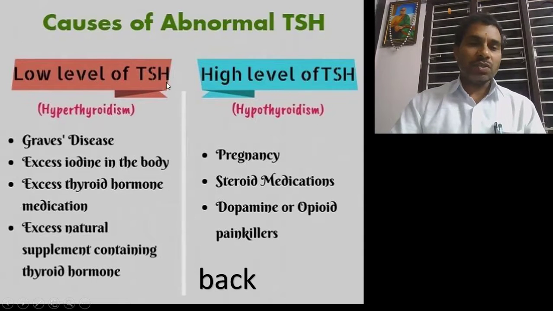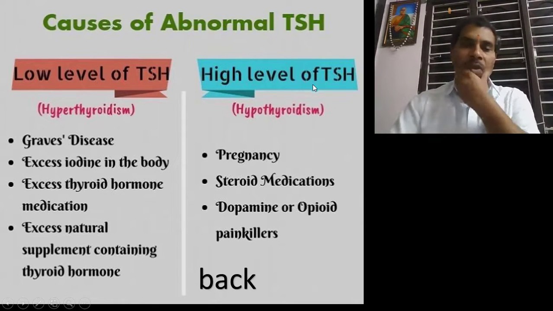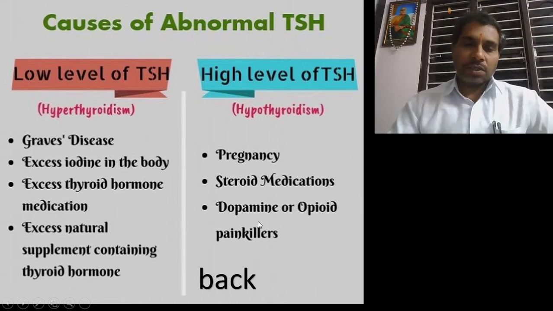If the TSH is low, automatically the thyroid hormones, T3 and T4, are at high levels. So that is called hyperthyroidism. Due to low TSH there is Graves disease, and also excess iodine in the body, excess thyroid hormone, and excess natural supplements containing thyroid hormone. If the levels of TSH are high, there are different symptoms.